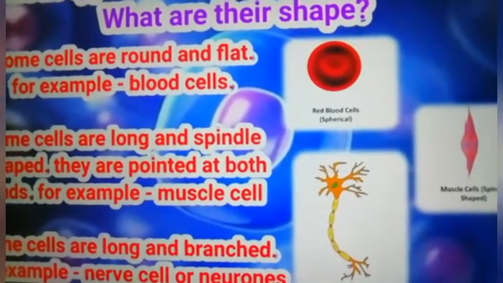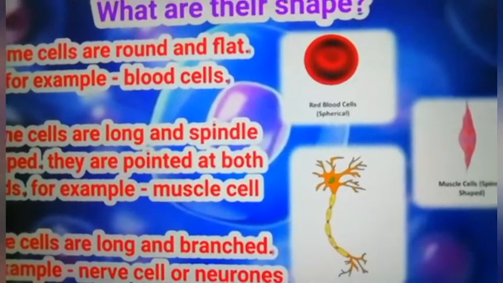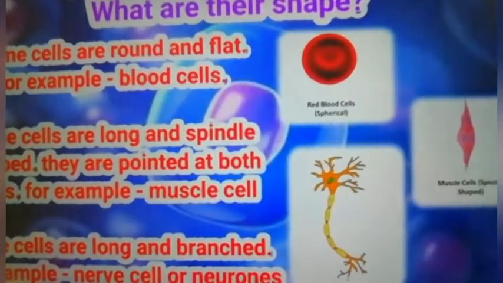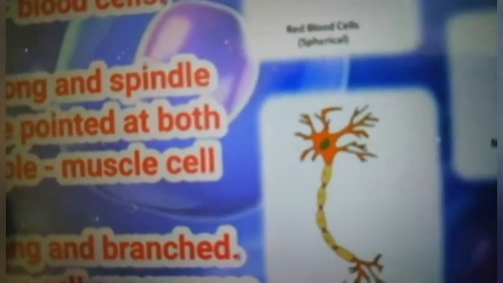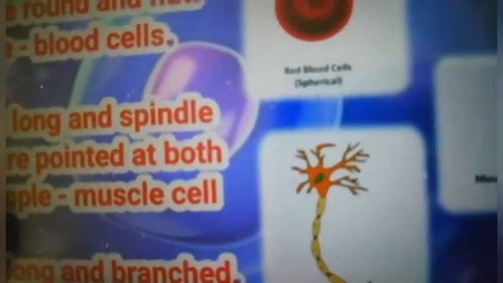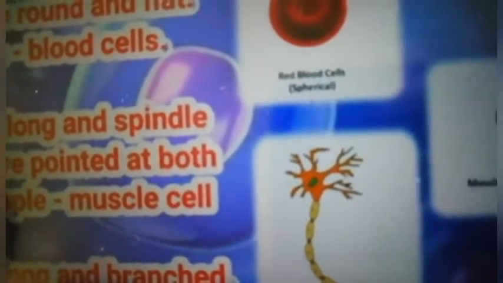For example, nerve cells receive and transmit messages between the brain and other body parts. Yes, what do nerve cells do? They receive and send messages between the brain and other parts of the body. Same as the muscular cells, they bring about movement in body parts.